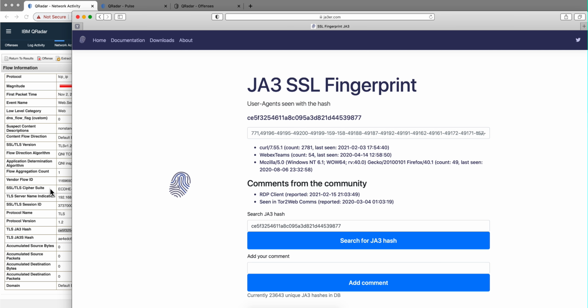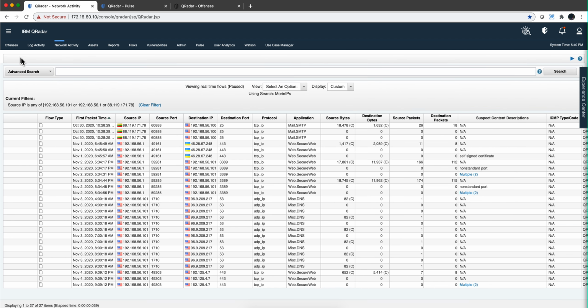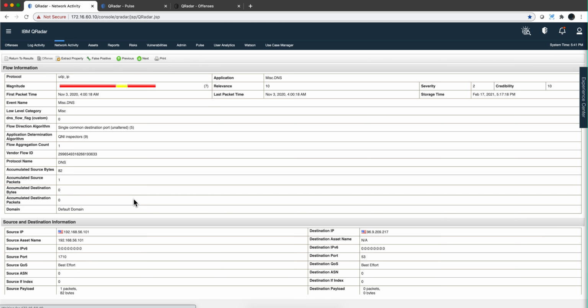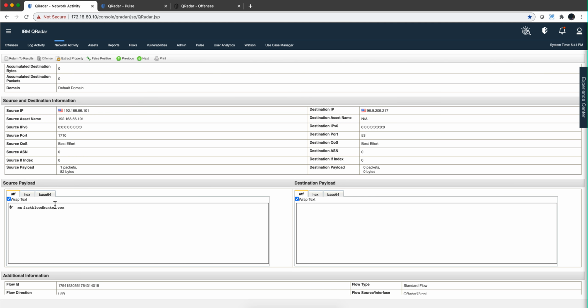So let's see what else we can get from this story. Down here we see that this port 53 denotes communication to a bad DNS. Let's click on one of them and see what we can get from here. Let's see the payload.